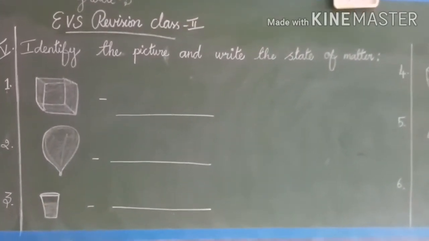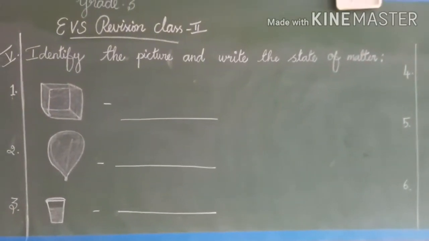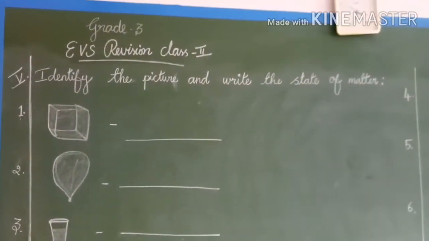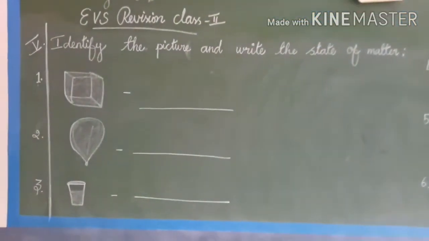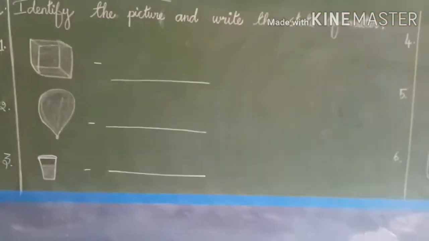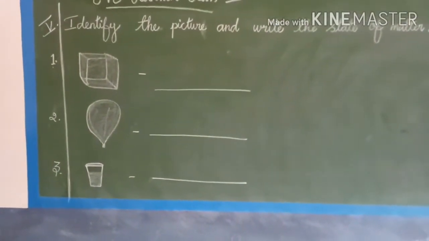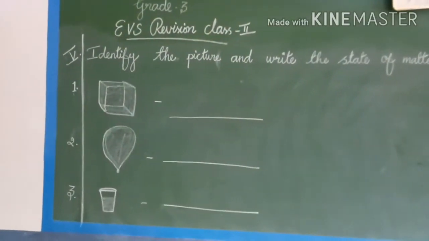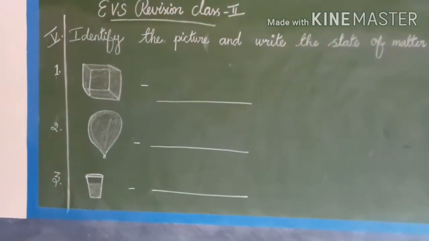Children, you know what is state of matter? Water has 3 states. That is solid, liquid and gas. See, here we have some example pictures on the board. So now we are going to observe the picture and find whether they are solid, liquid or gas. Shall we start, children? Yes.